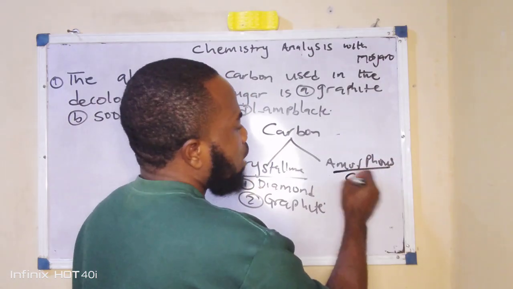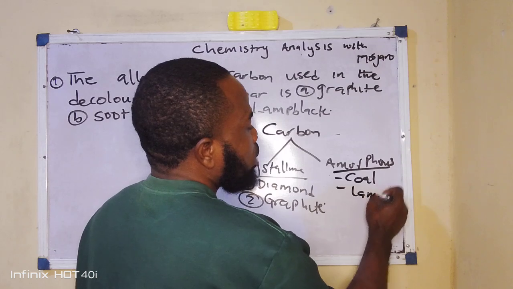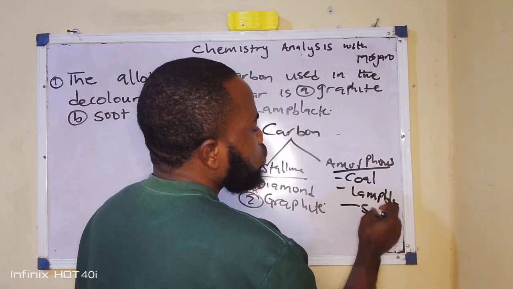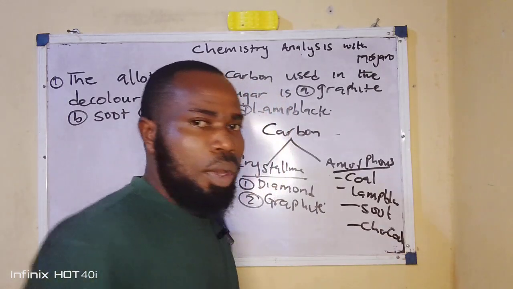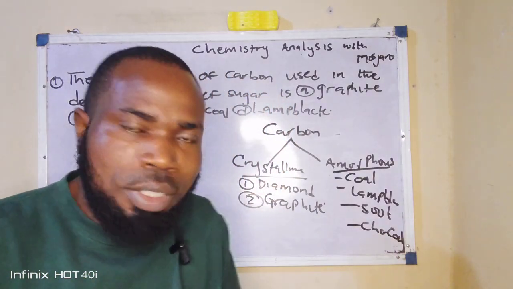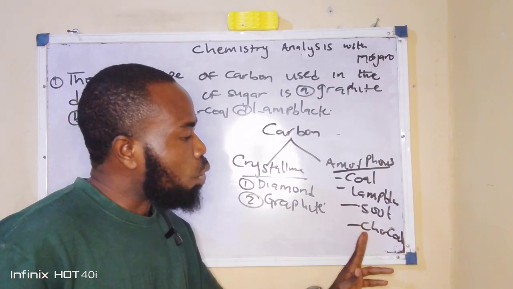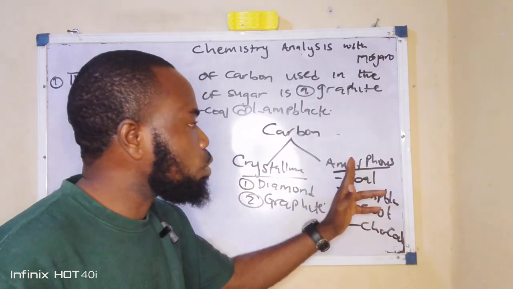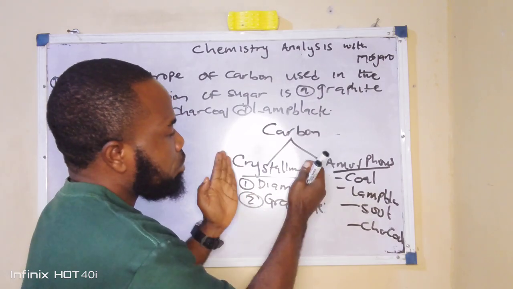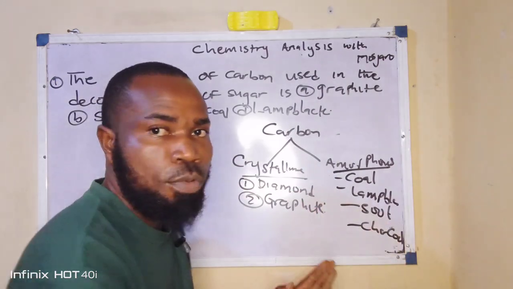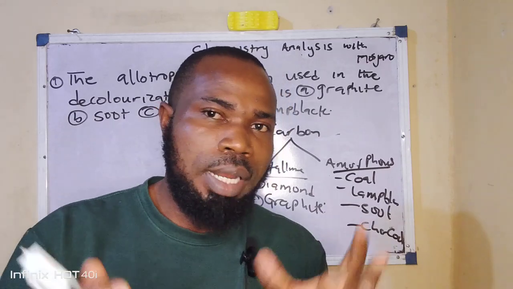It's under this place that we have the likes of coal, we have lampblack, like you can see in the option, we have soot, and of course we have what? Charcoal. Now we are beginning to approach the answer to the question, so we want to just analyze. Now this charcoal is an amorphous allotrope of carbon. Diamond and graphite are crystalline, but these are amorphous. When something is amorphous, it simply means that it's non-crystalline. It's a non-crystalline allotrope of carbon.